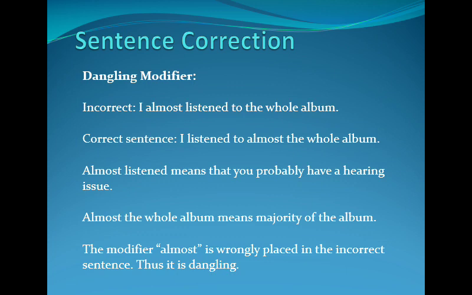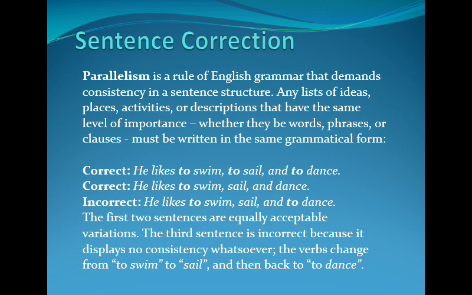As in the correct sentence, it says, "I listened to almost the whole album." So in the last sentence, you can see in the explanation, the modifier almost is wrongly placed in the incorrect sentence. That is why it is called a dangling modifier or a hanging modifier. So almost any modifier should refer to the proper verb as such. Let's go on to the next concept called parallelism.